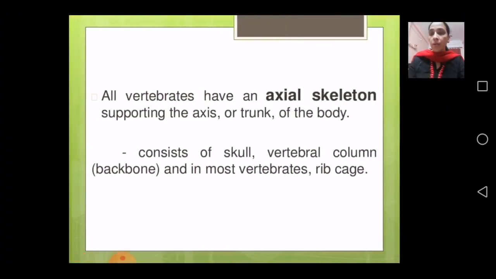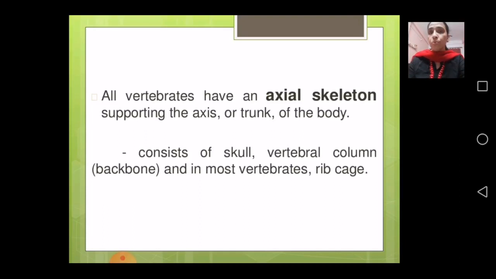Now all vertebrates have an axial skeleton supporting the axis or trunk of the body. It consists of skull, vertebral column, backbone, and in most vertebrates, rib cage is important.